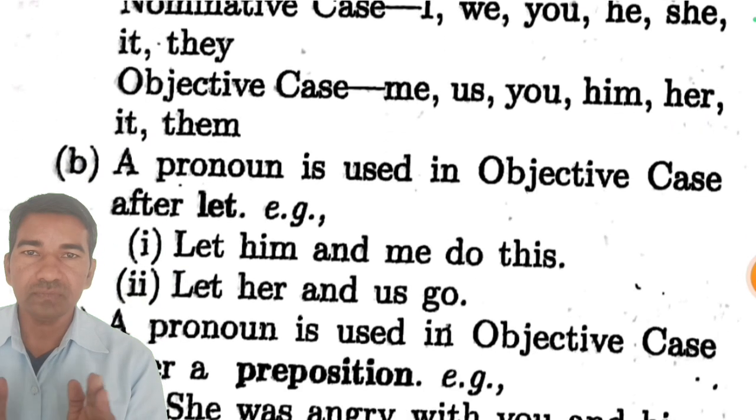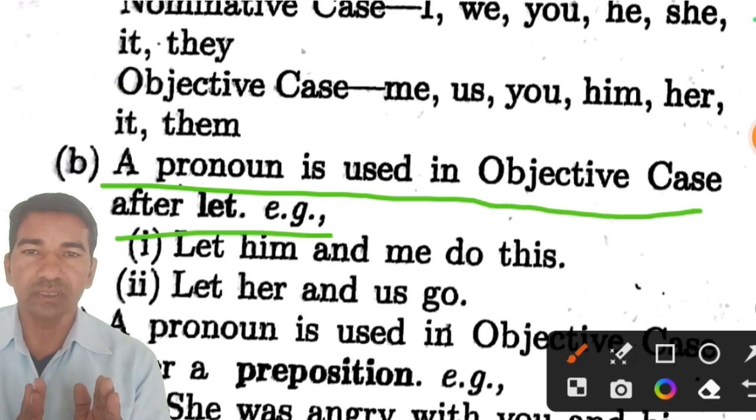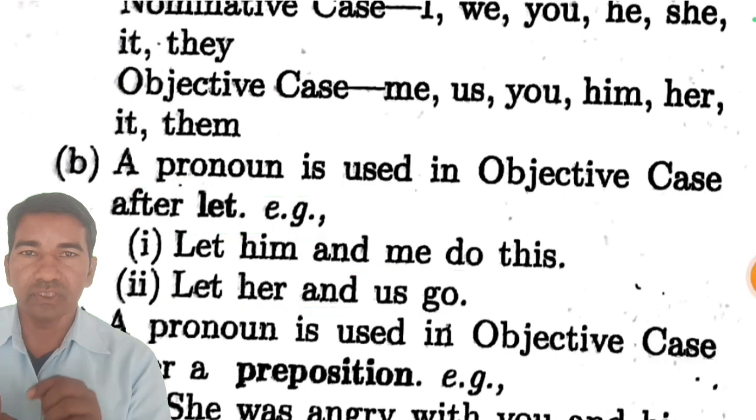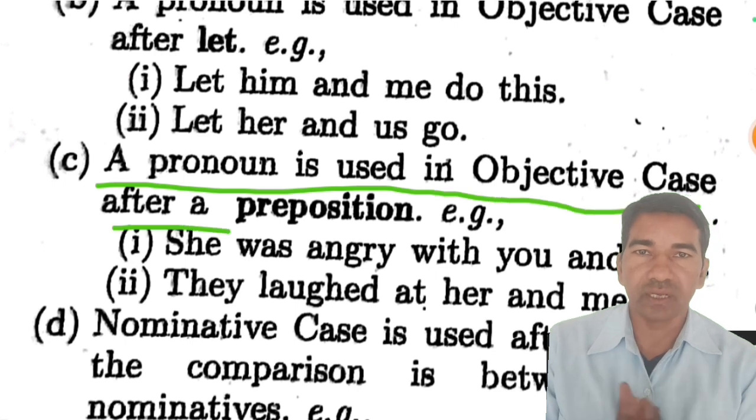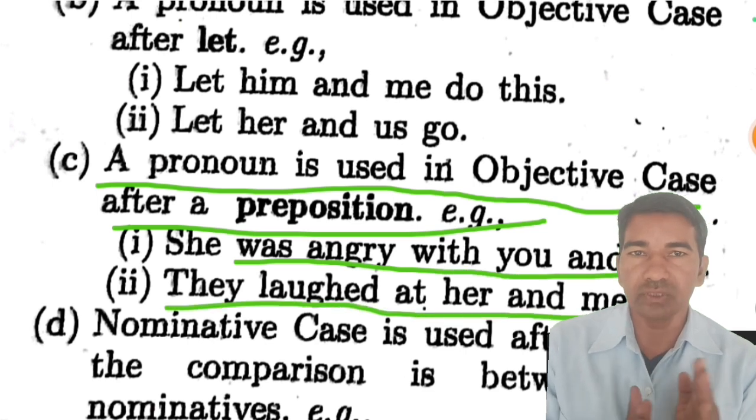Rule number B: a pronoun is used in objective case after let. For example, let him and me do this. Example number 2, let her and us go. Rule number C: a pronoun is used in objective case after a preposition. For example, number 1, she was angry with you and him. Example number 2, they laughed at her and me.